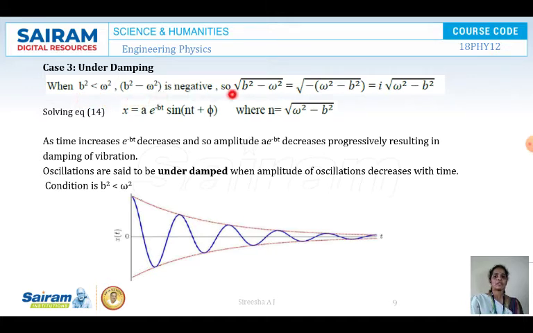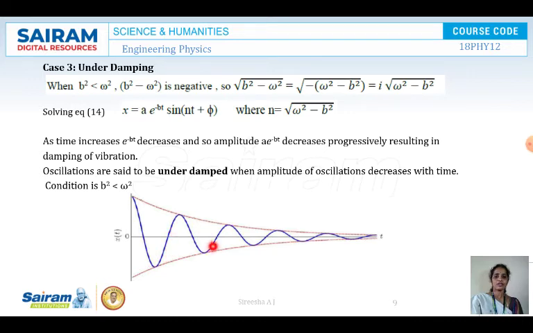So the part becomes a negative quantity, it becomes a complex number. So solving equation 14, you will be getting this equation. Here you can see the major part you have to consider is the way the amplitude is reducing to 0. Here it is an exponential decay. As the time increases, e to the power of minus bt decreases, and so the amplitude decreases progressively, resulting in the damping of oscillations. You can see how the amplitude keeps on decreasing.